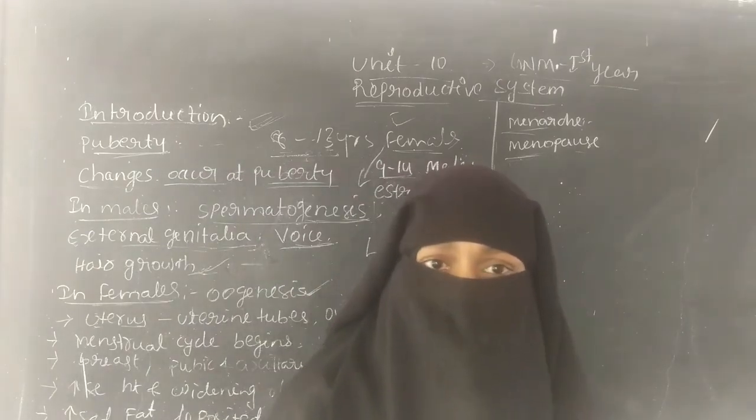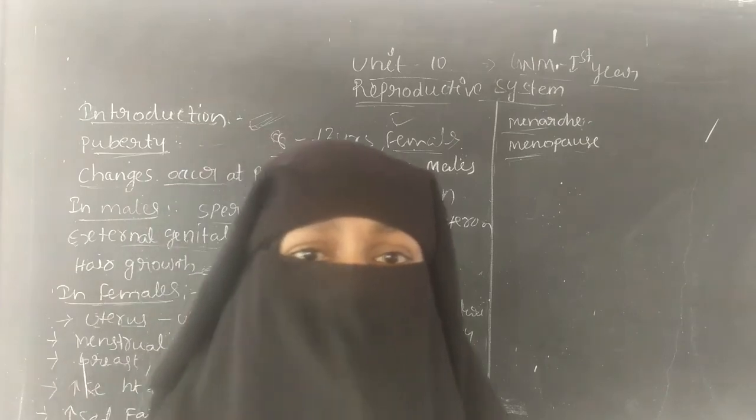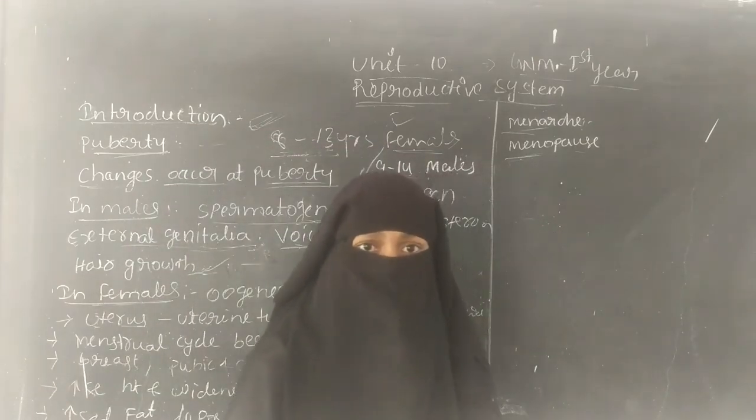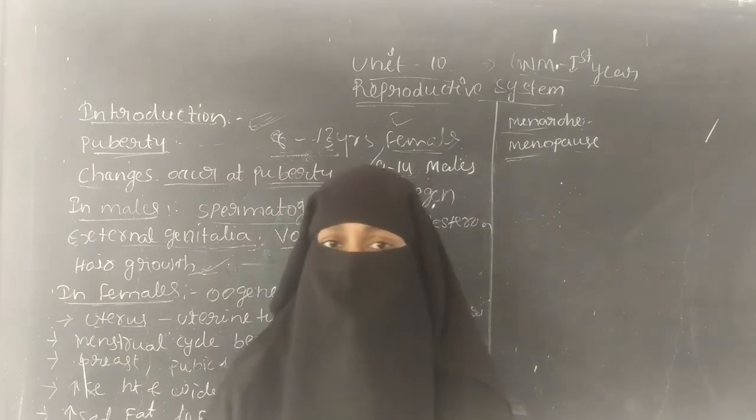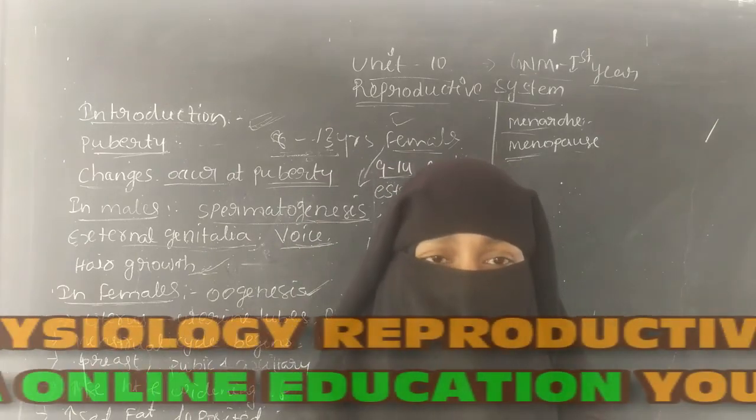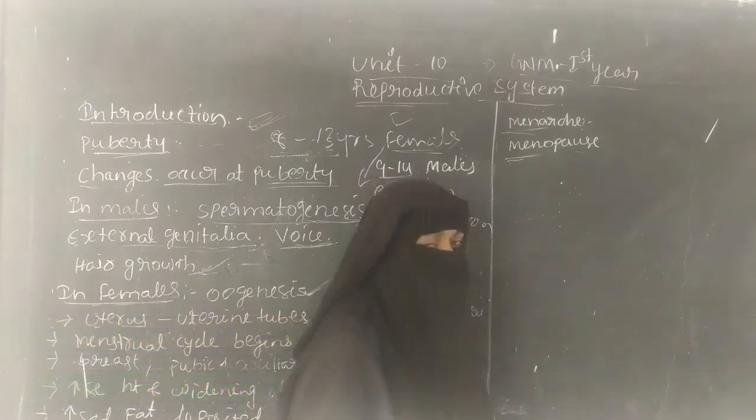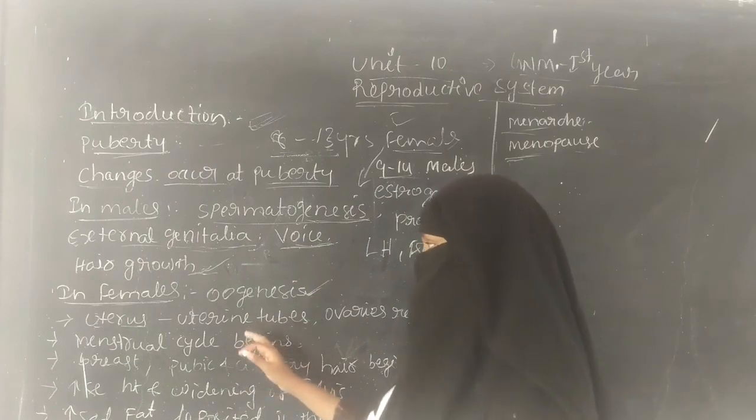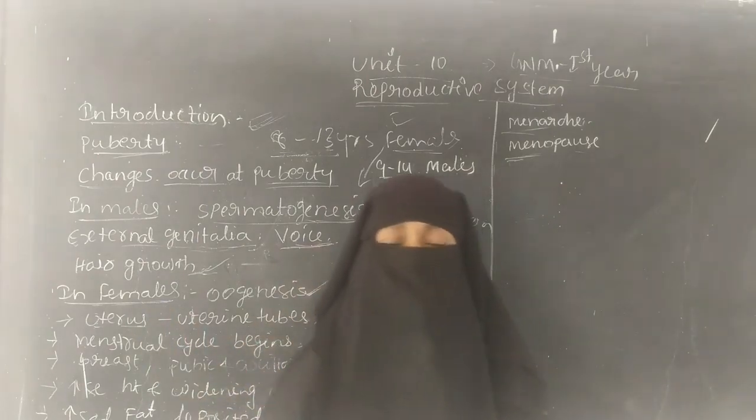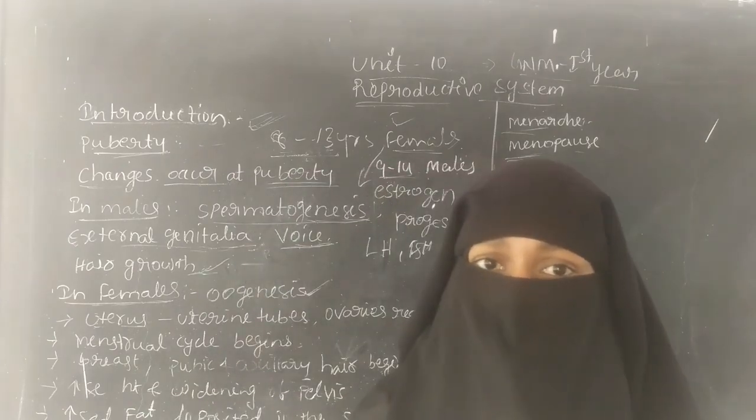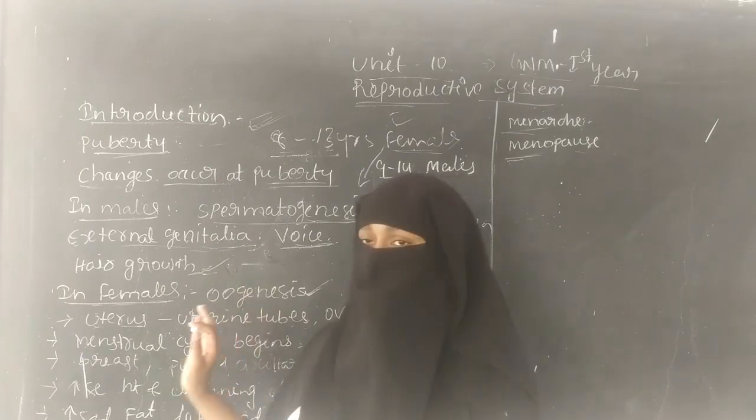Menarche is the starting of the menstrual cycle, and it occurs at the age of 11 to 13 years. Menopause occurs at 45 to 50 years, and it is the stoppage of the menstrual cycle. So these are menopause and menarche, the changes that occur in females. So it is about the introduction and the changes that occur during puberty in females and males. So it completes the introduction.